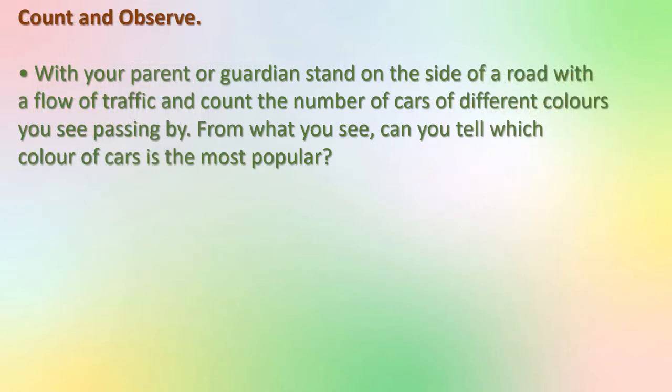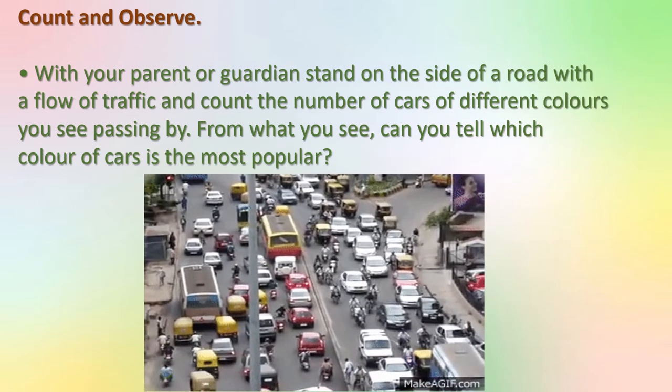Count and observe. This is also from your textbook. With your parent or guardian, stand on the side of a road with a flow of traffic and count the number of cars of different colors you see passing by. From what you see, can you tell which color of cars is the most popular? See here, the traffic.